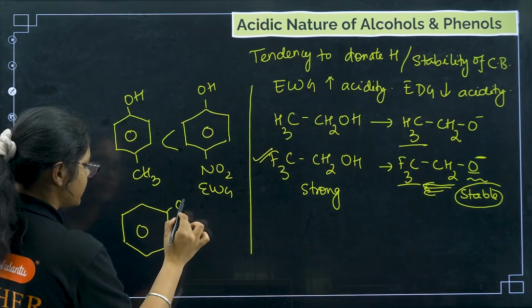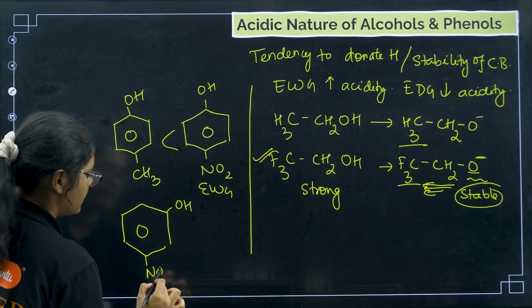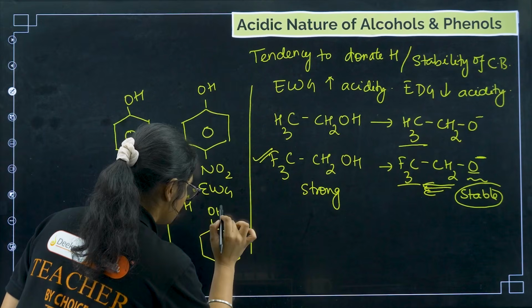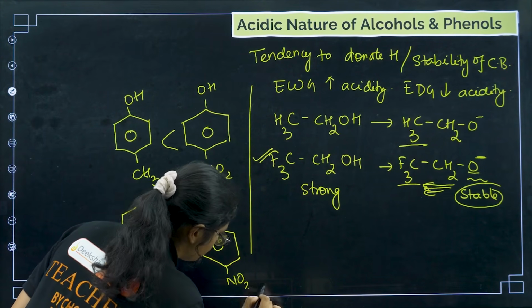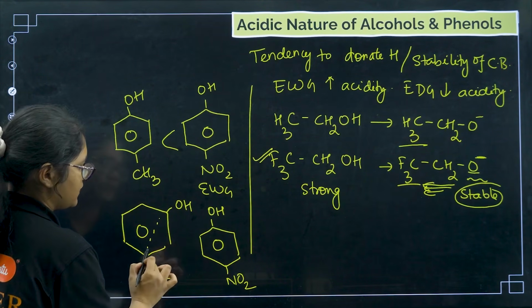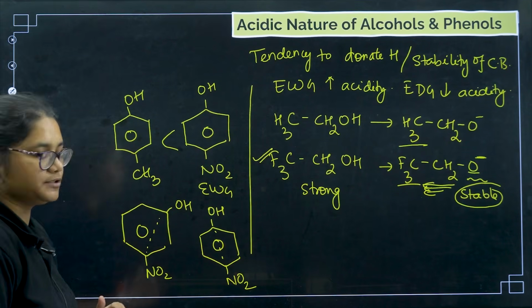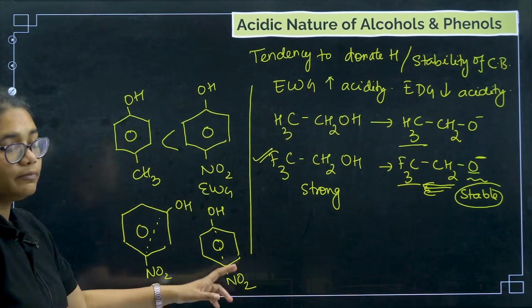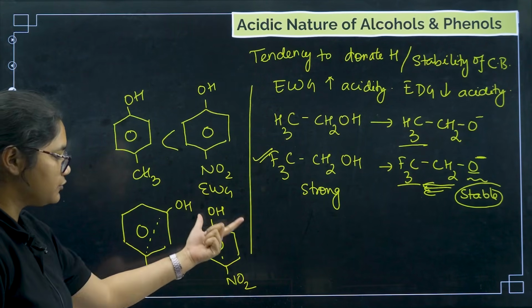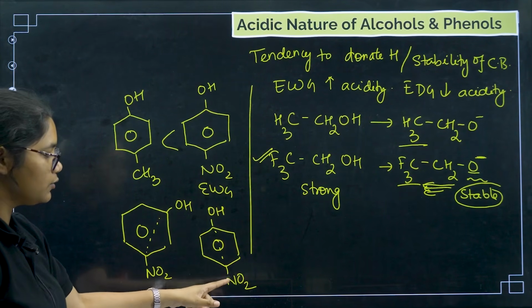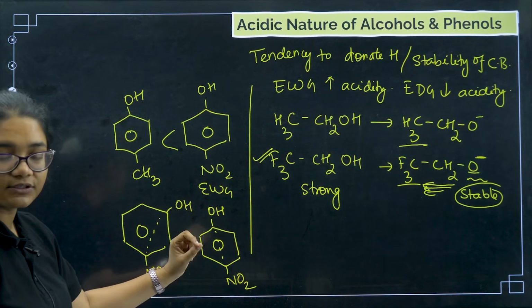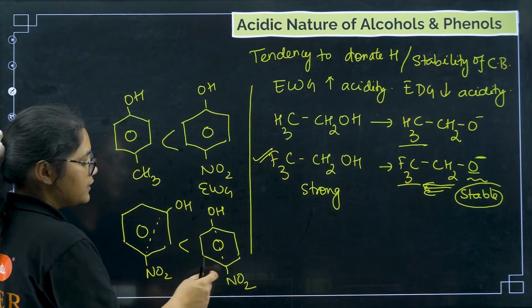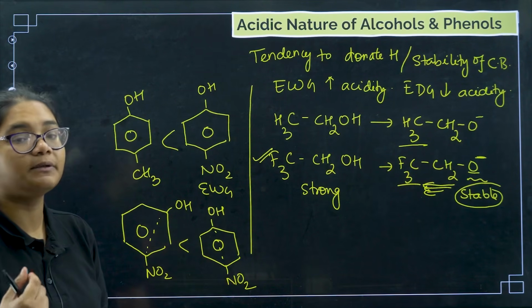Now suppose I have OH with NO2 in the meta position, and OH with NO2 in the para position. Then what will happen? The para position NO2 group will be more efficient. Why? Because if you draw the resonating structure, you can see that NO2, if it is in the para or ortho position, can actually take the negative charge. So NO2 group in the para and ortho positions will be more effective.